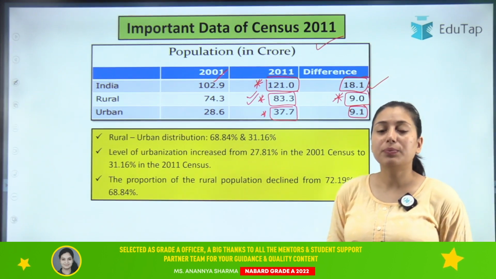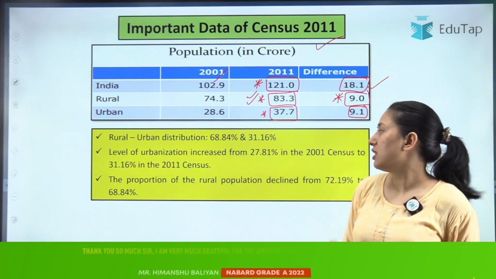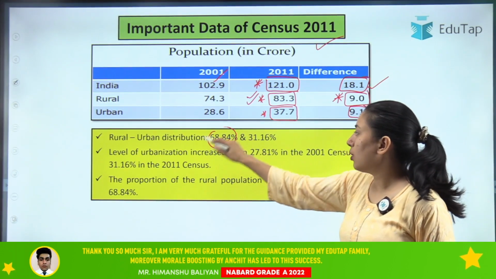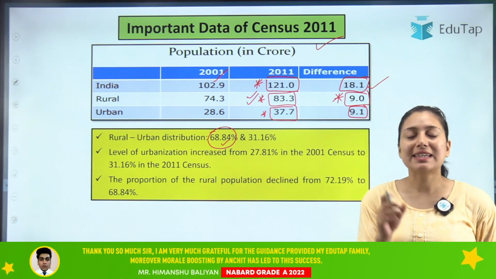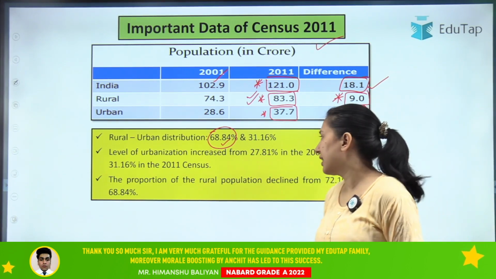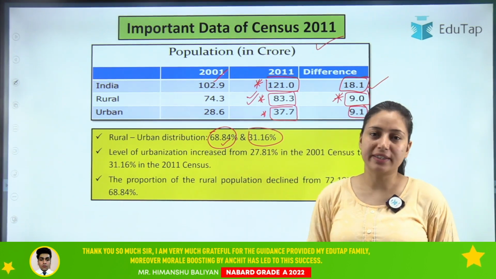Then if we talk about the percentage of rural population to the population of the whole country, it is 68.84%. Theek hai? So rural population contributes 68.84% to the total population of the country. If we talk about urban, then it is 31.16 percent.